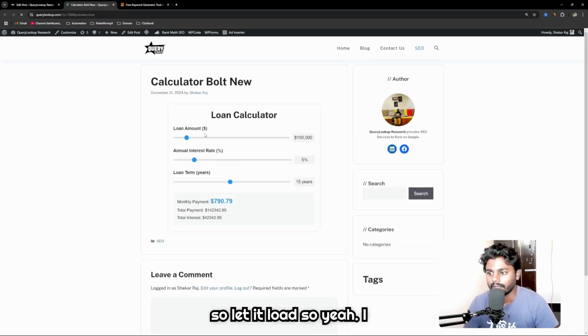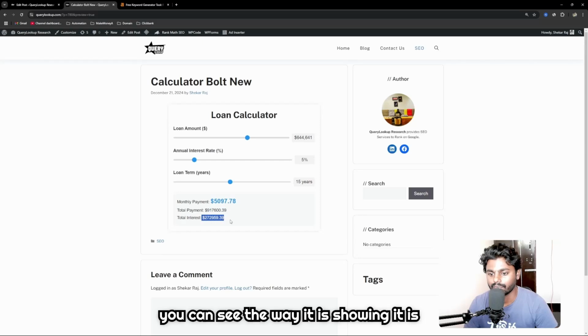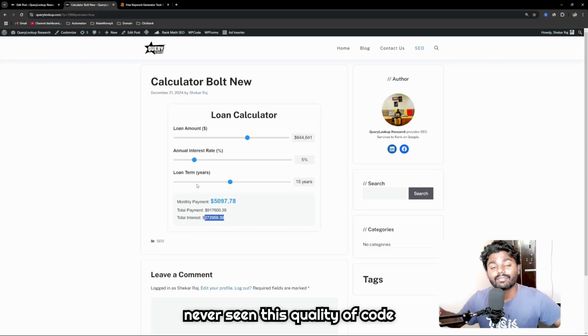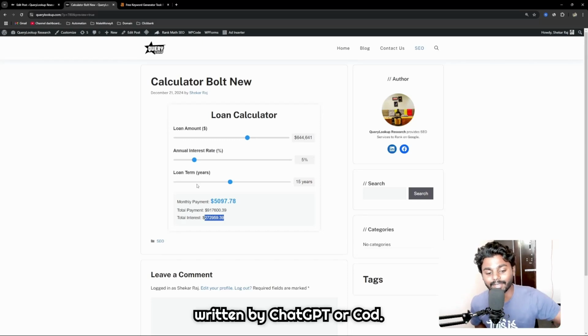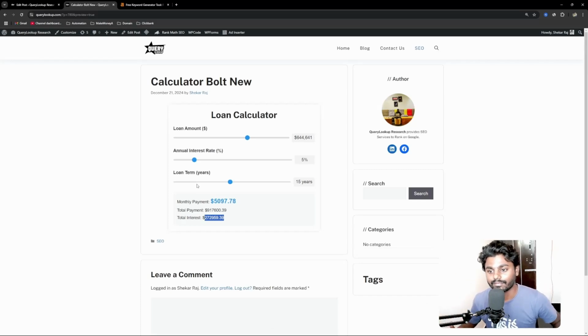So I took it to the preview page, and you can see right here, change these numbers, and you can see the way it is showing. It is interactive. It's beautiful. I've never seen this quality of code written by ChatGPT or Claude. Guys, this is mind-blowing, the amount of traffic you can get.